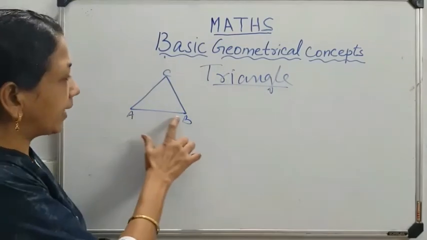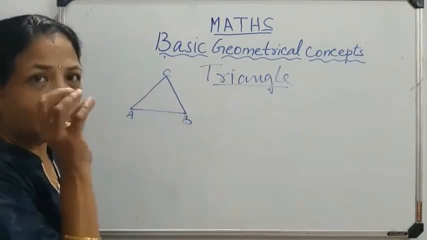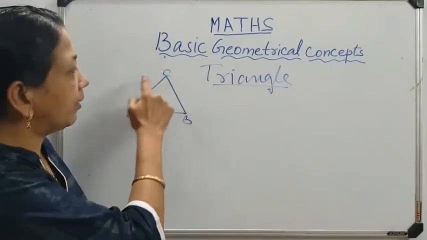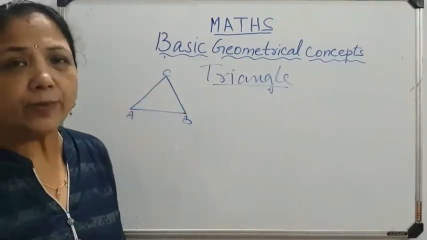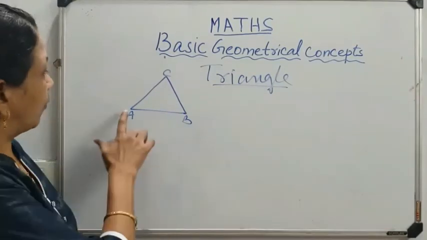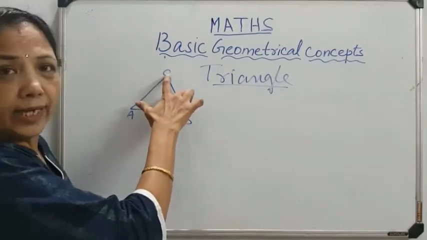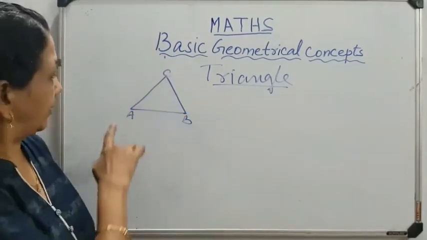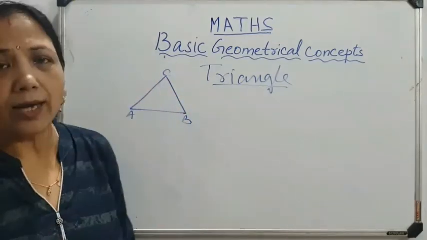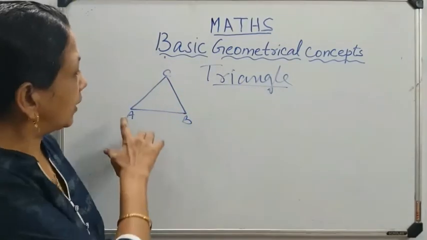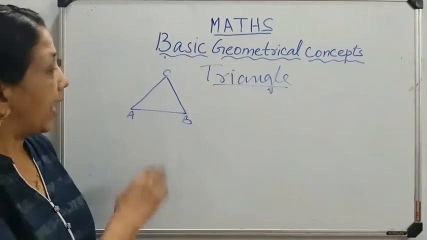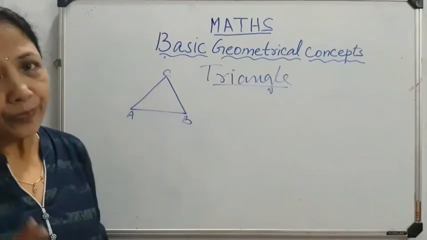And the point where these sides join is called a vertex. Vertices is the plural of vertex. How many vertices are there? 1, 2, 3. These 3 points are called point A, point B, point C. Corners are called vertices. So a triangle has 3 vertices and 3 sides.